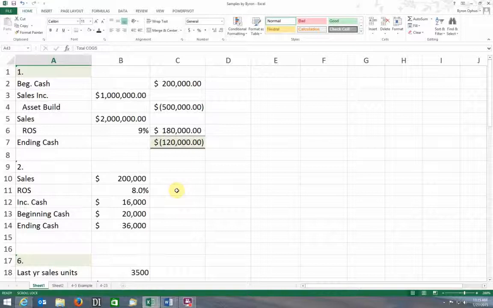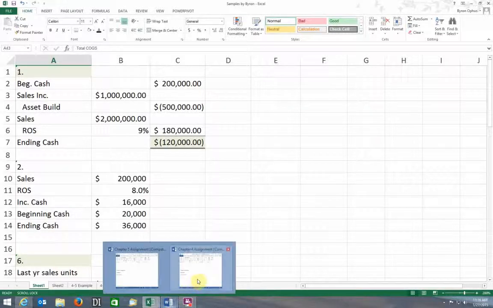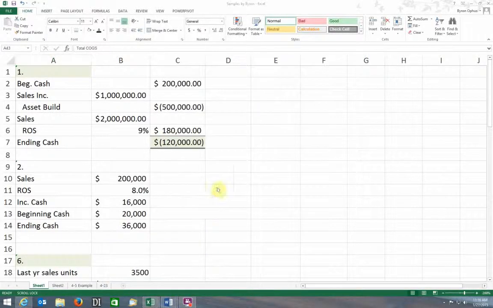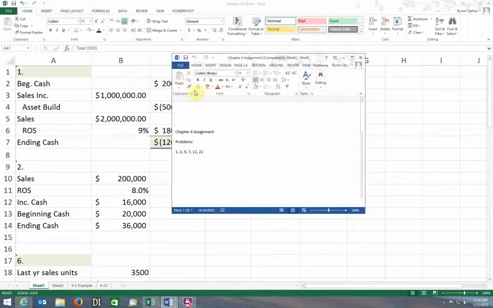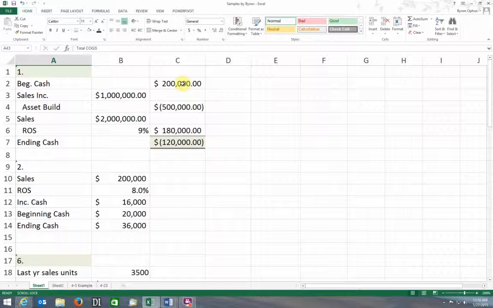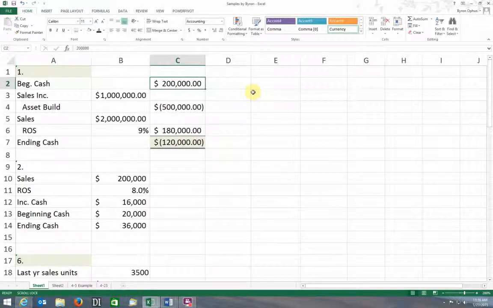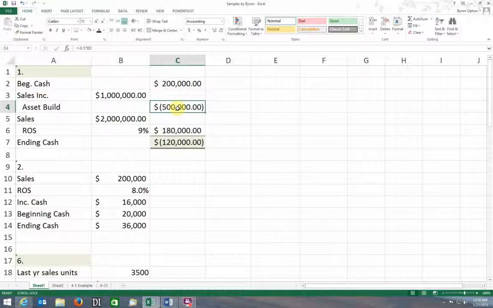Okay, so again, I just used some different numbers and plugged them in, just to show you how to set this up. So for you guys, your beginning cash is 120, and I just picked 200,000, and I said that my sales increase is going to be $1 million. Your sales increase will be 600,000, right? And I used the same percentage here, though.